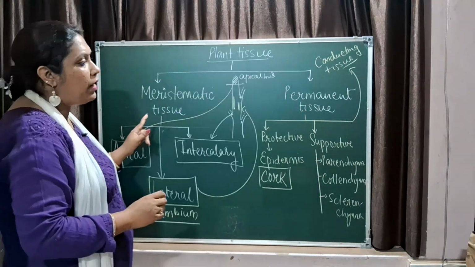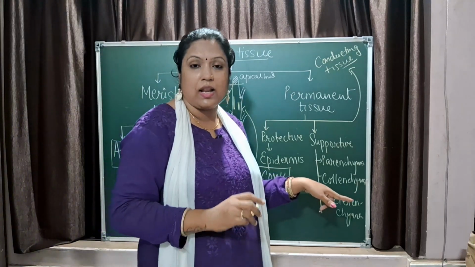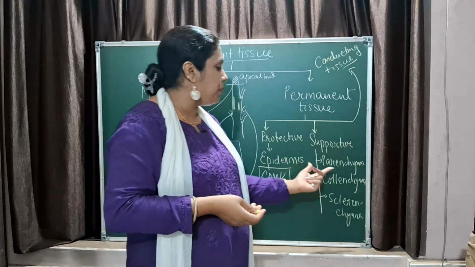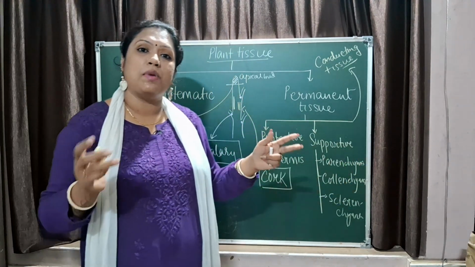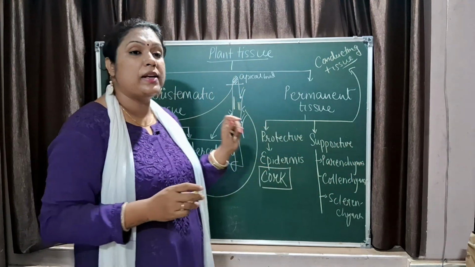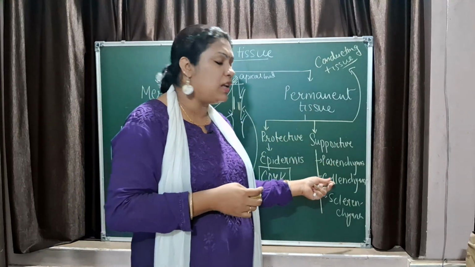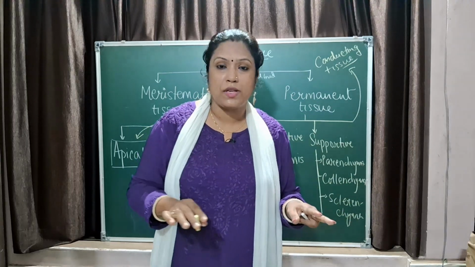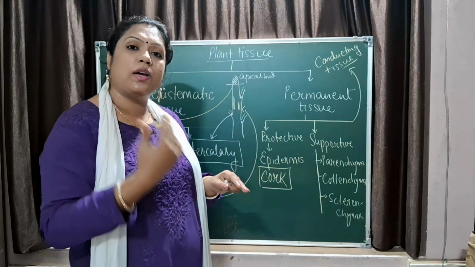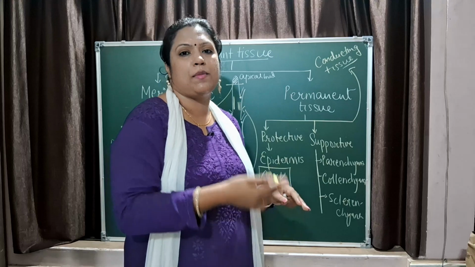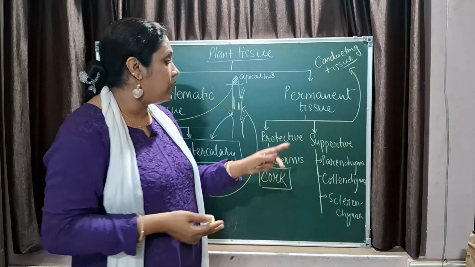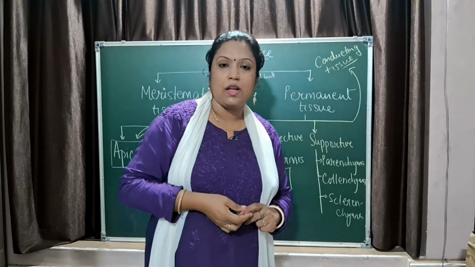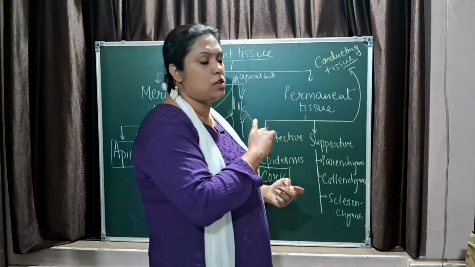Okay, so what you have to know is where these things are present and how they help, and what the structure and function of these cells is. How can you differentiate? In parenchyma, the intercellular space is too much. The meristematic cells are very closely packed. Collenchyma do not have much space, and sclerenchyma have no space between the cells. By looking at the slides, you will come to know what parenchyma, sclerenchyma and collenchyma cells are. The difference between chlorenchyma and collenchyma can be asked in the examination. So let us proceed with the conducting tissue.